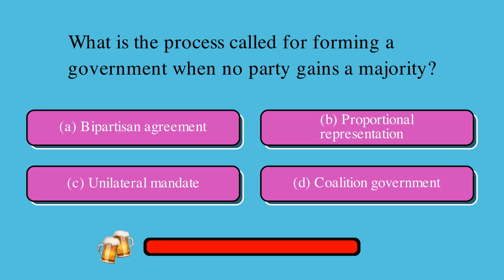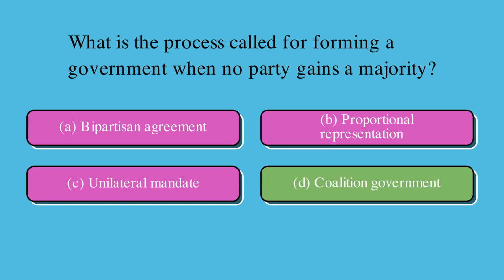What is the process called for forming a government when no party gains a majority? Is it A, bipartisan agreement, B, proportional representation, C, unilateral mandate, or D, coalition government? The correct answer is D, coalition government.